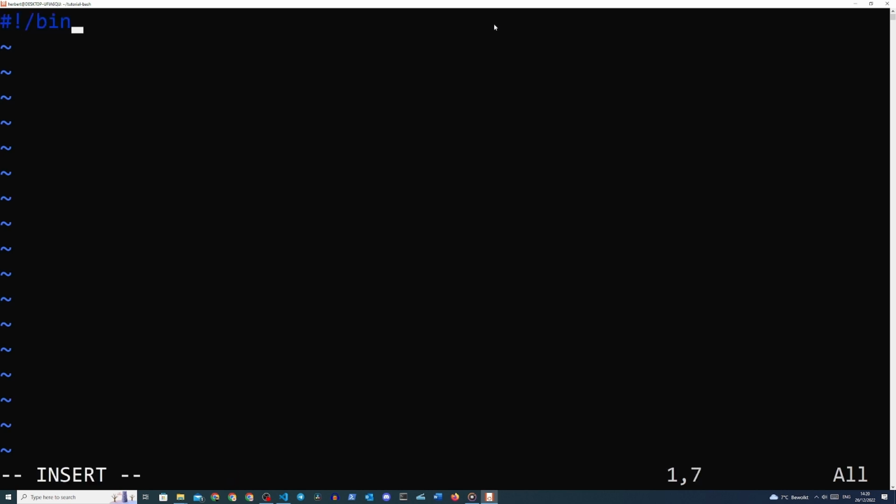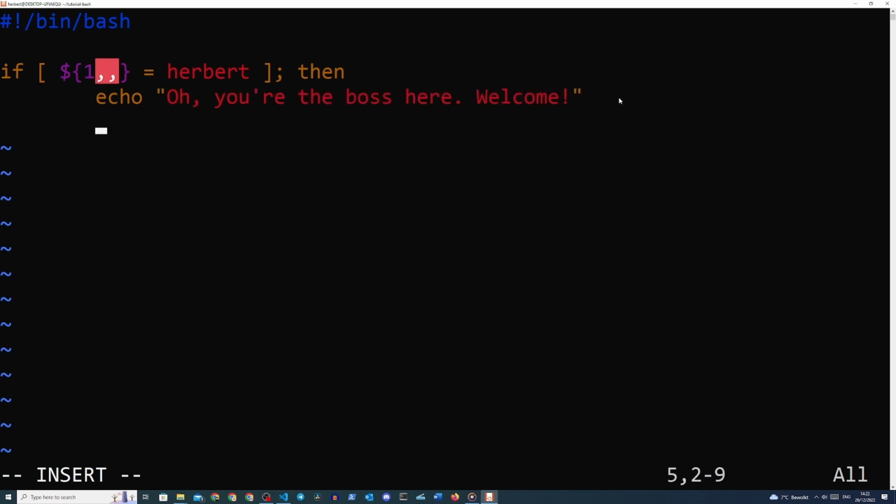We type in the shebang. We do if, open the square brackets, $, open curly braces, 1, comma, comma, close curly braces, and I'll explain to you what this means in just a second, equals your username, close the square brackets, semicolon, then, and then we follow up what we actually want to do here. So we want to echo, "Oh, you're the boss here, welcome."